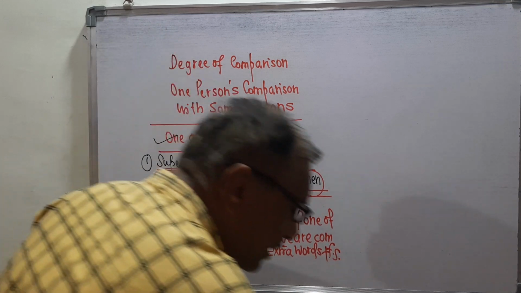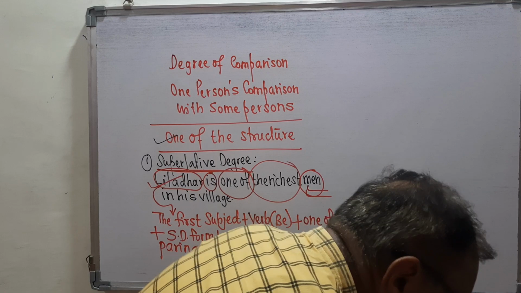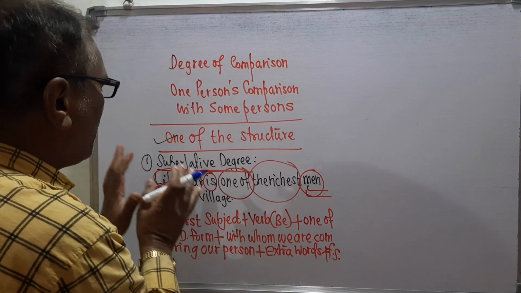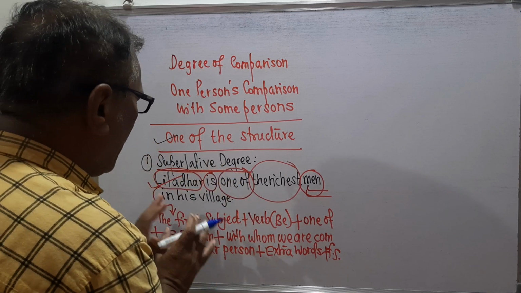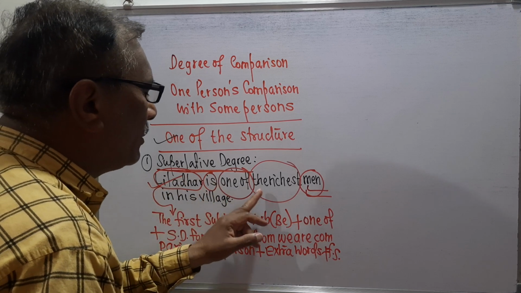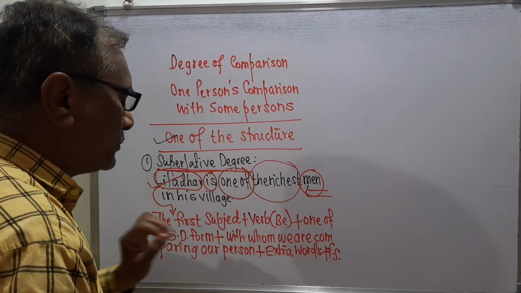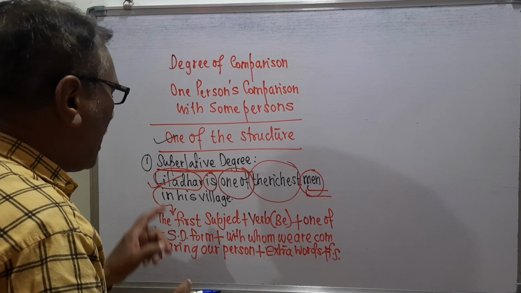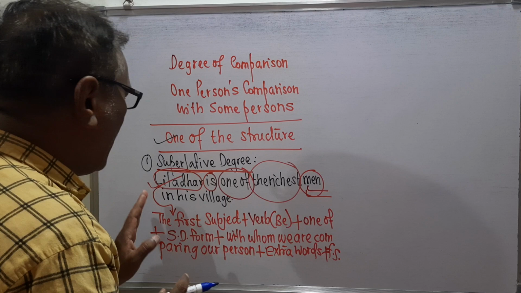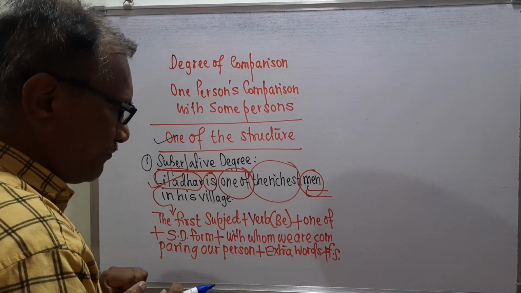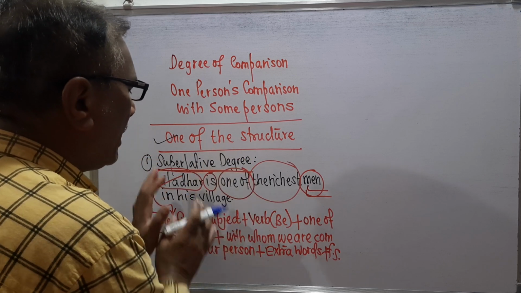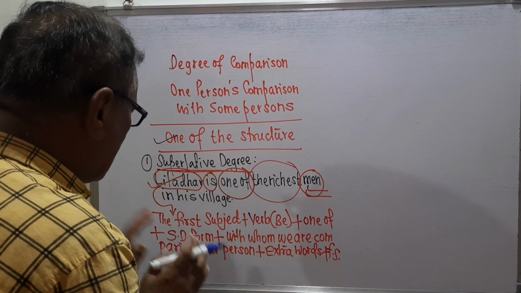So when we prepare the superlative degree, we can say: Liladhar is one of the richest men in his village. Then we can say, I am one of the tallest men in my village. In this way, we can speak and write these degree of comparison sentences.